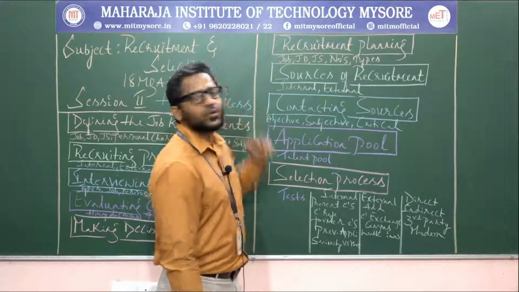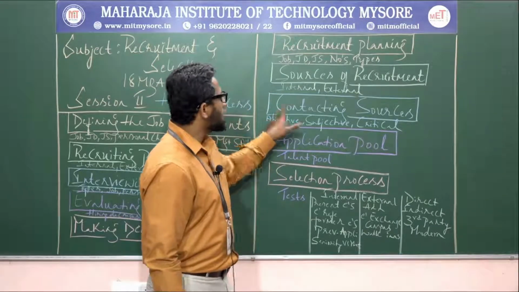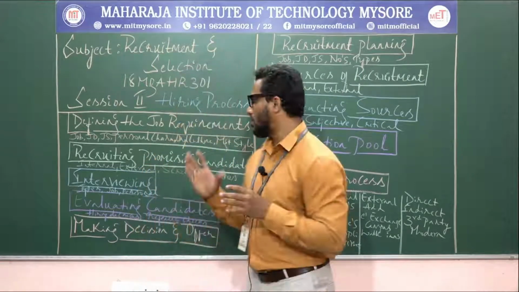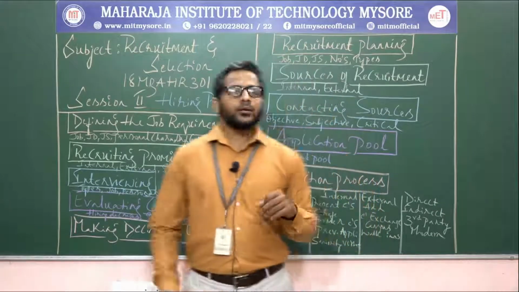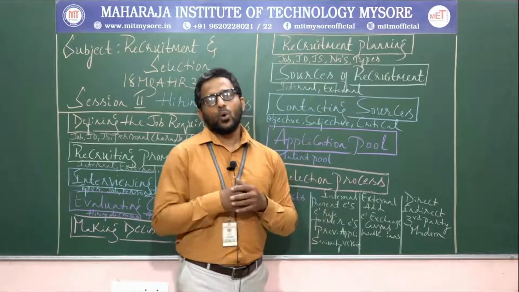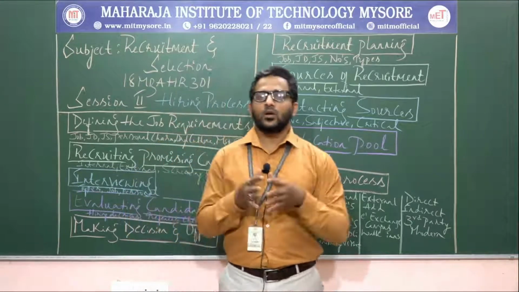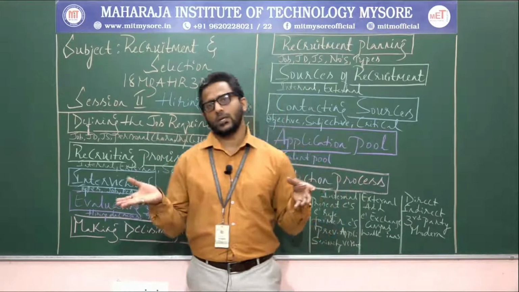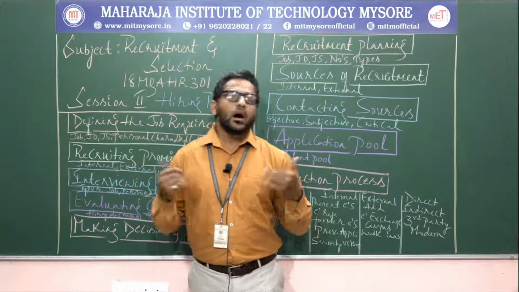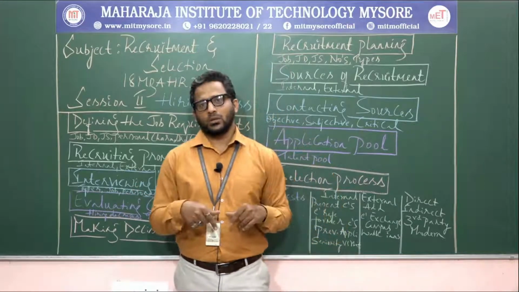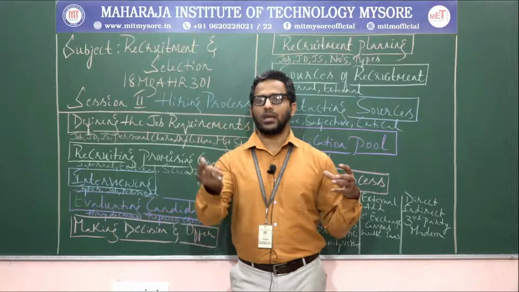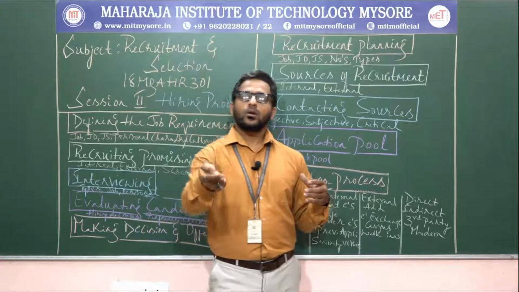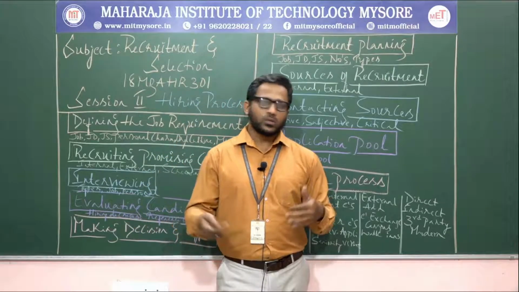After the sources of recruitment, the next one is contacting sources. This step is quite different and has not been repeated here. As I've already told, recruitment links two parties: on one side a job holder, on the other a job seeker, employer and employee. Finally both of them have to make a decision. The employer has all the rights to decide whom to select. At the same time, the candidate, the incumbent, also has a right to decide whether or not to join an organization. So both have the rights.